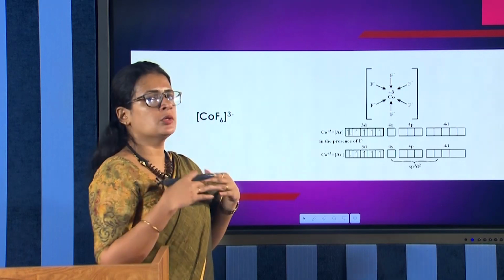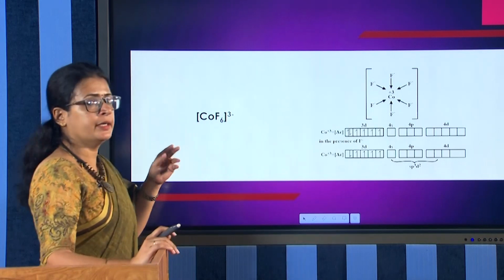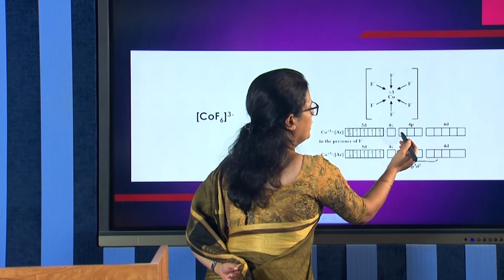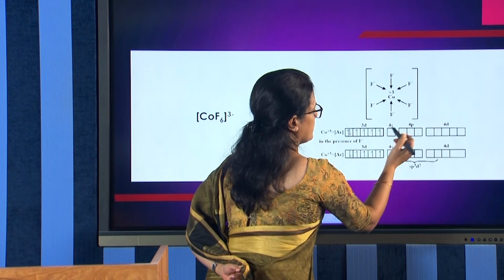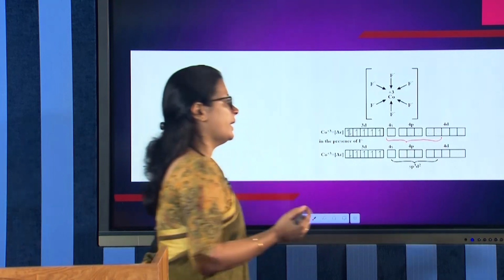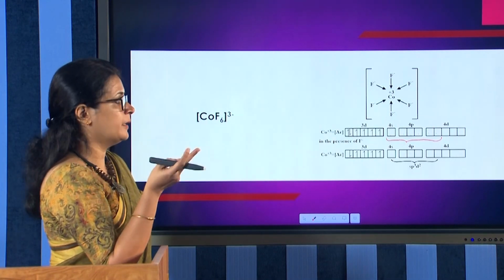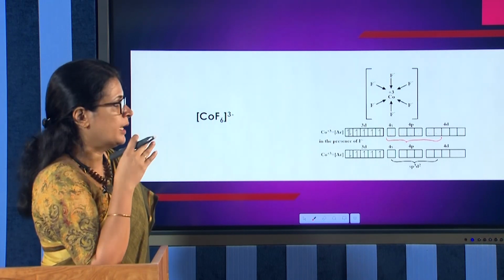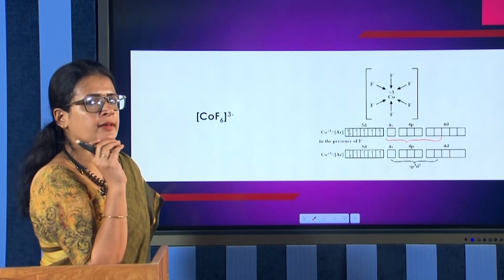Now, the metal is going for empty orbitals, and how many empty orbitals are to be provided? 6 empty orbitals are to be provided. So we can count 1, 2, 3, 4, 5, 6. It is sp3d2: 1 s orbital, 3 p orbitals and 2 d orbitals, but the d orbitals are outer d orbitals. They are not inner d orbitals, because the fluoride ligands are very weak.